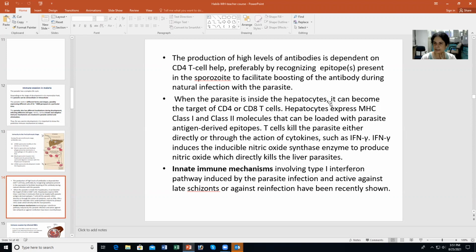And the hepatocytes express MHC class 1 and class 2, and parasite molecules can be loaded on MHC class 1 and class 2. So these are the antigen-derived epitopes that are presented on class 1 and class 2.